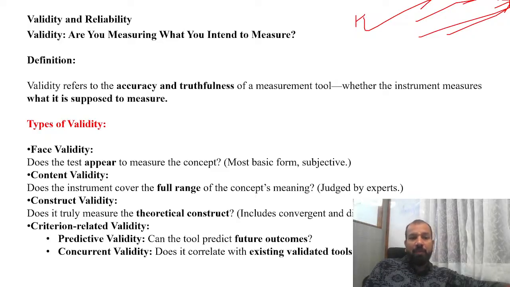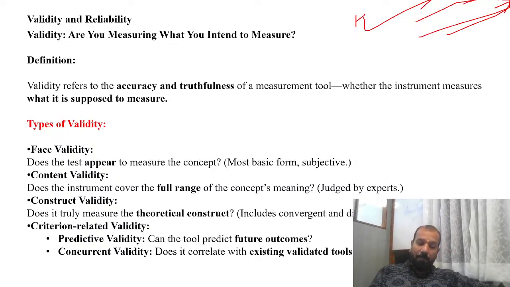If you are collecting data through a questionnaire, the questionnaire is the instrument. Collecting data through observation or interview, that is also the instrument. Does the instrument cover the full range of the concept or not? Then construct validity: does it truly measure the theoretical construct? Whenever you do research, first you have to make the theoretical model, and on the basis of that you apply the practical model. So in construct validity, you need to understand whether it truly measures the theoretical construct or not. It includes convergent and discriminant validity.